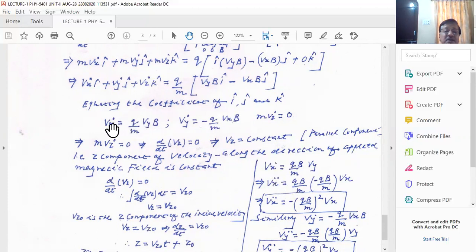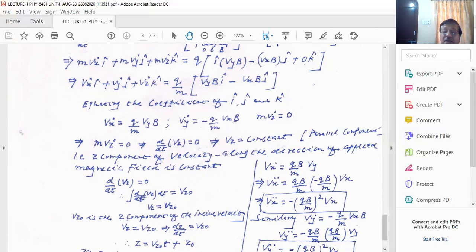This is the first order differentiation with respect to time. So Vx dot is q divided by m into Vy, right? And now I take double differentiation. So Vx double dot is qB/m into Vy dot, and Vy dot is minus qB divided by m into Vx. So I write this here, and ultimately you get Vx double dot equal to minus (qB divided by m) whole square Vx.